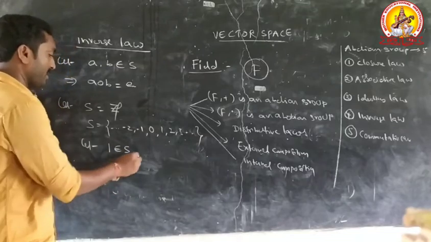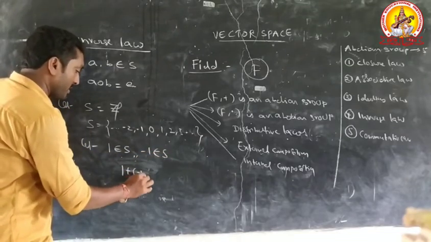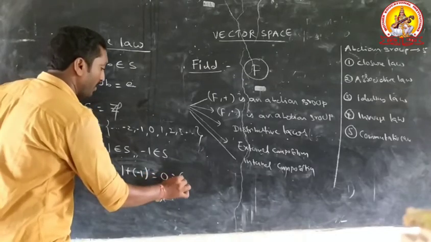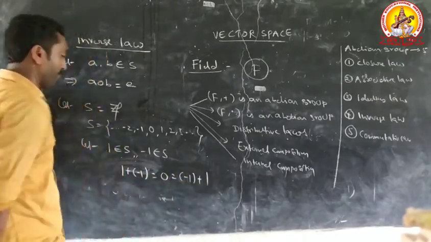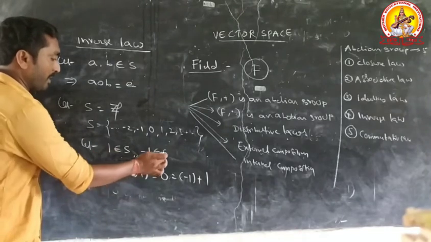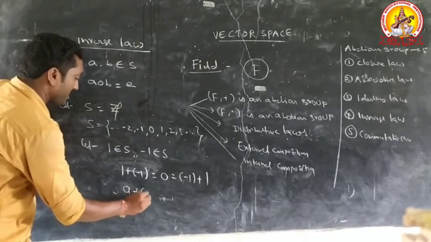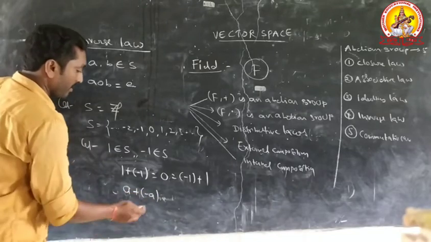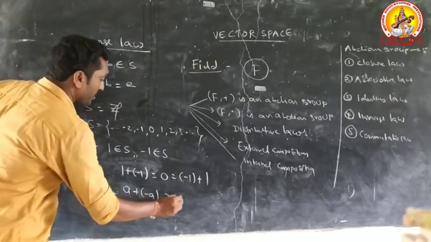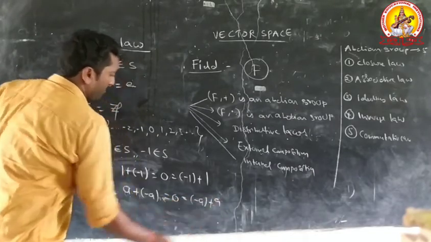1 belongs to S and minus 1 belongs to S. 1 plus minus 1 equal to 0, minus 1 plus 1. 1 belongs to S, minus 1 belongs to S. This equation converts to a plus minus a equal to 0 equal to minus a plus a.